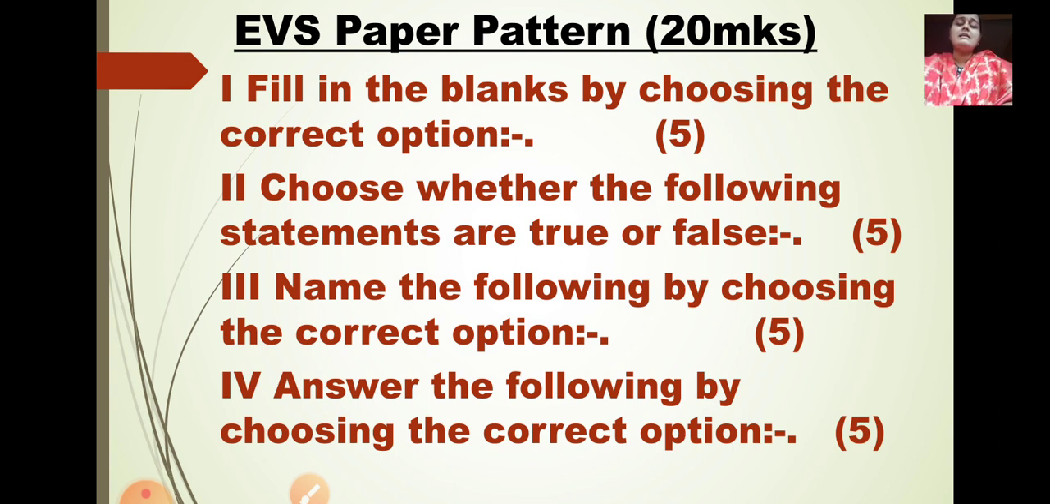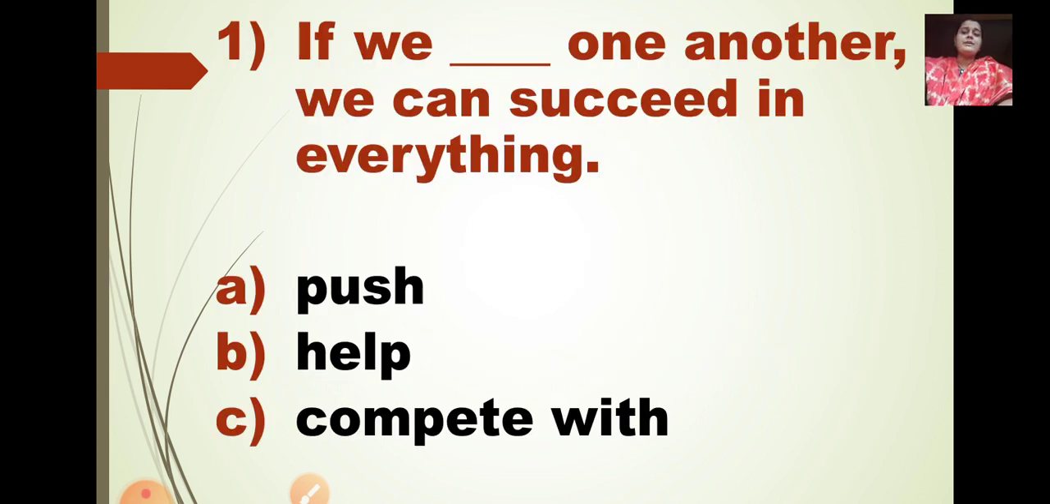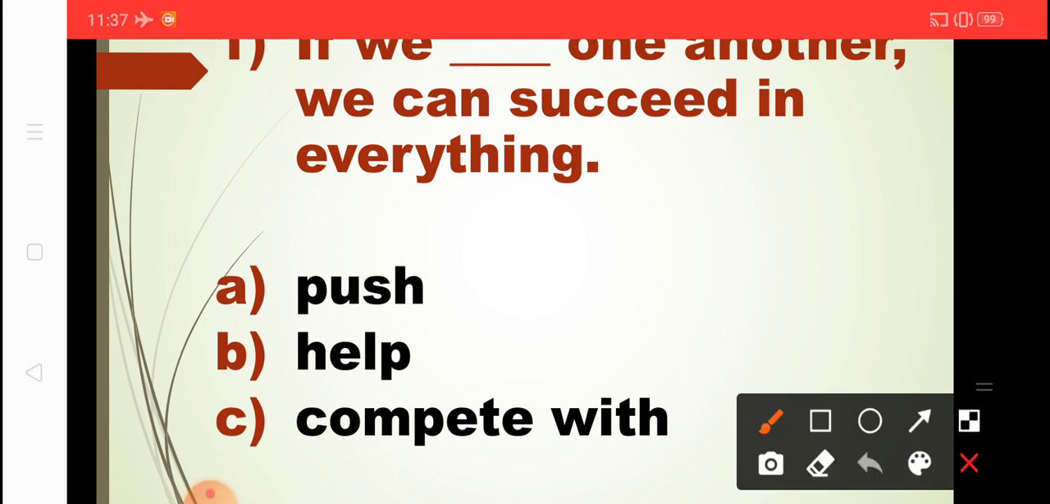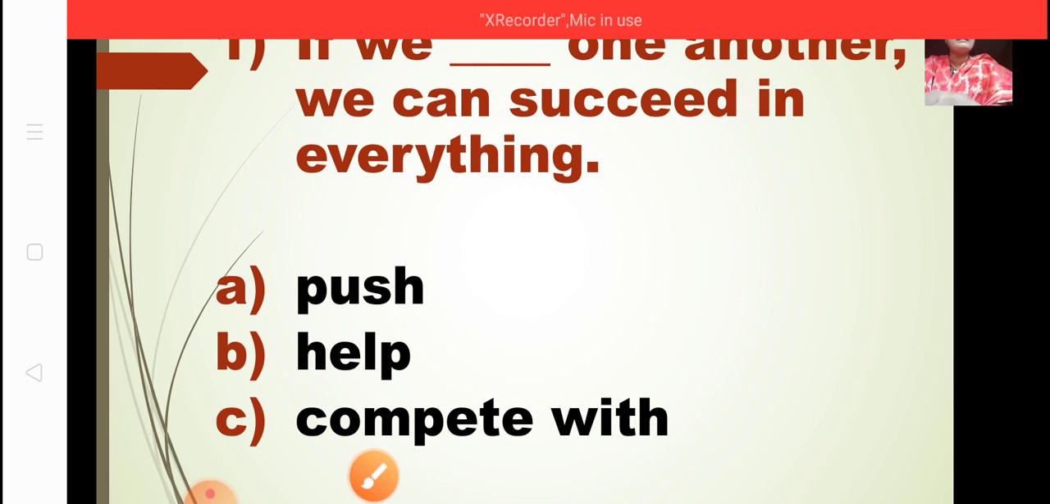Okay. So let us see now Roman number 1. Fill in the blanks by choosing the correct option. First question is, if we dash one another, we can succeed in everything. Read the question properly and try to understand. A option is push, B option is help, and C option is compete with. So which is the correct option? If we help one another, so I am going to tick help option. That is B option. So if we help one another, we can succeed in everything.